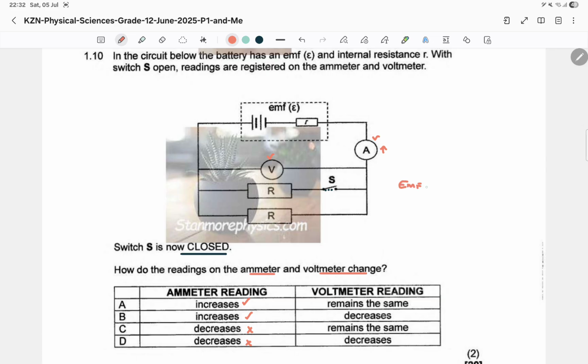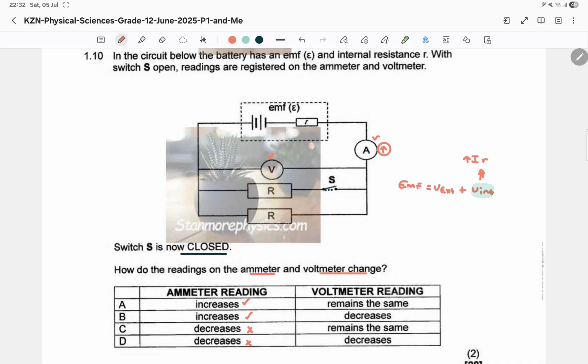We know that EMF, the electromotive force, is going to be the external voltage plus the internal voltage, which is what we call the lost volts. Right? But now, what did we notice? The current has increased because this thing is represented by the total current and the internal resistance.